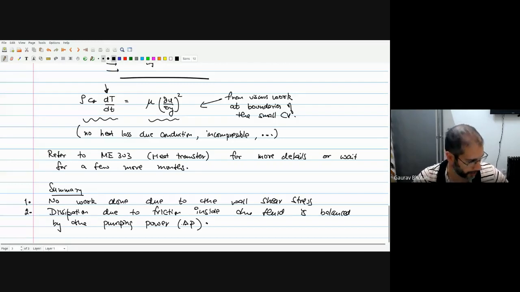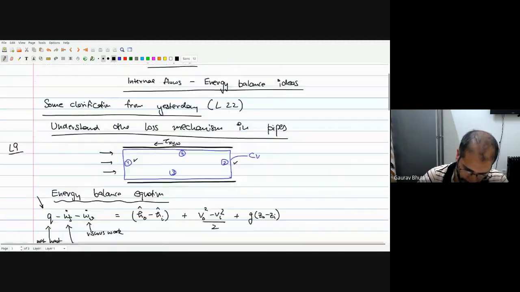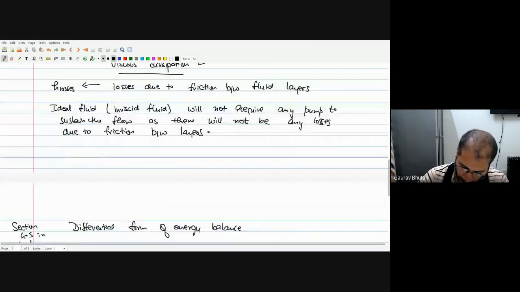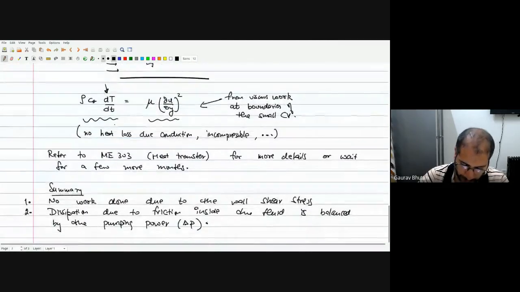Right. So this completes the discussion we had just started, on some clarification from yesterday on the understanding of loss mechanism in pipes. So the friction losses that we'll talk about is actually because of the friction between the layers in the fluid. But we'll clarify that further.